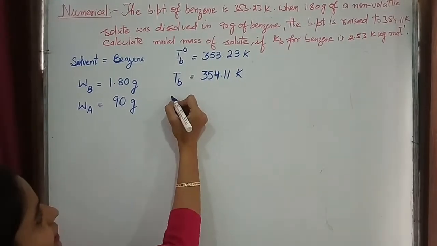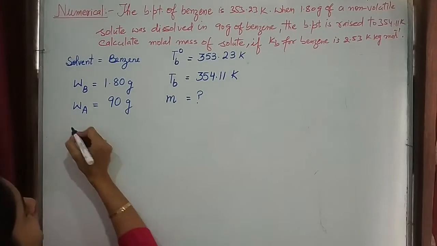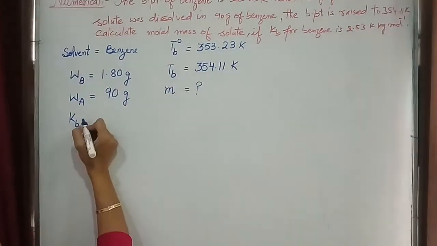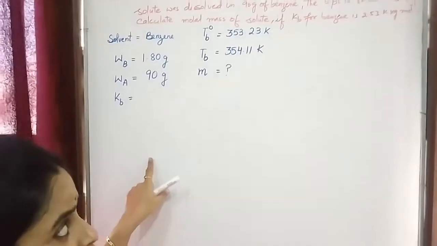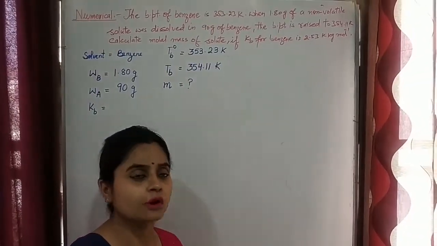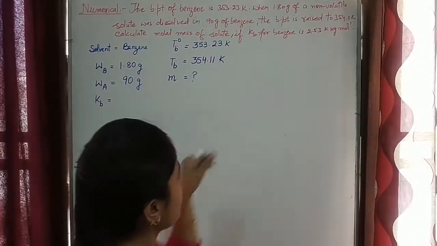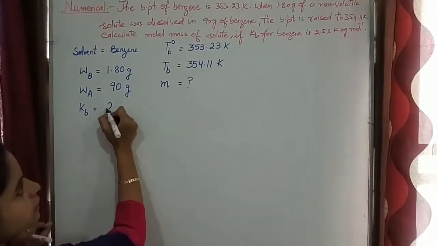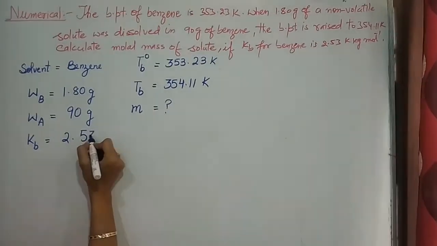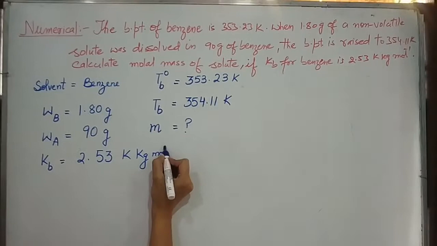You have to find out M. KB is also given to you, because I told you that the ebullioscopic constant has a constant value for a given solvent. So here the solvent is benzene, its ebullioscopic constant is 2.53 Kelvin kg per mole.